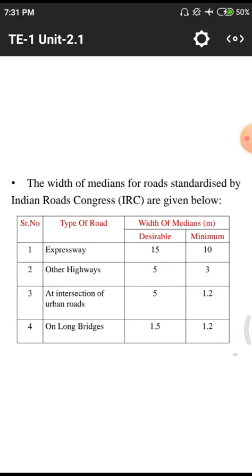That means 15 into 3, nearly 50 feet, we need to give a gap. But in case of minimum, we need to provide 10 meters. That means 10 into 3, nearly 33 feet. On highways, we need to provide 5 meters, that is 15 to 17 feet. We need to provide this gap between meridians.